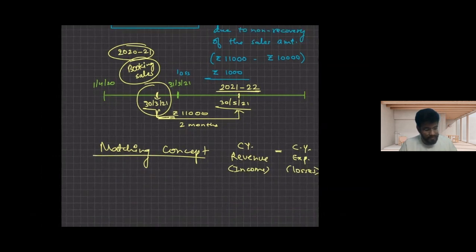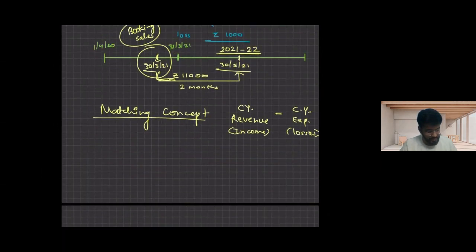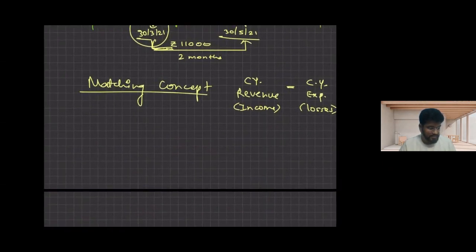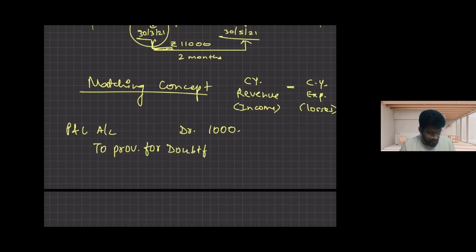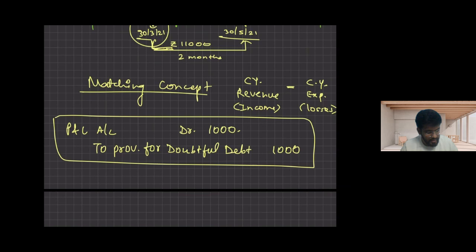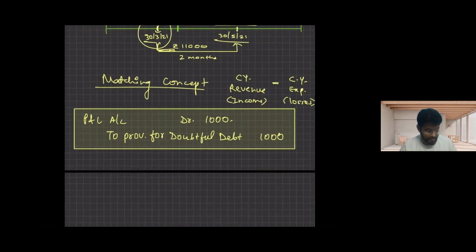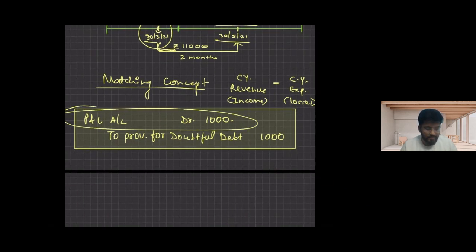So what I will do, I will create one journal entry. The P&L account will be debited with 1,000 rupees, and there would be a creation of provision, that is provision for doubtful debt, 1,000 rupees. By this journal entry, 1,000 is being booked as an expense in the current year to match the current year revenue.